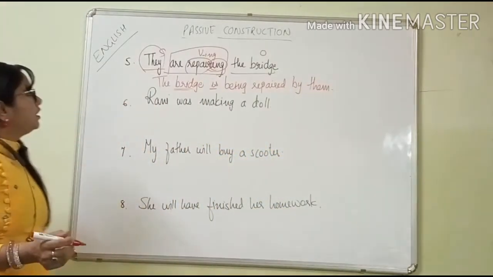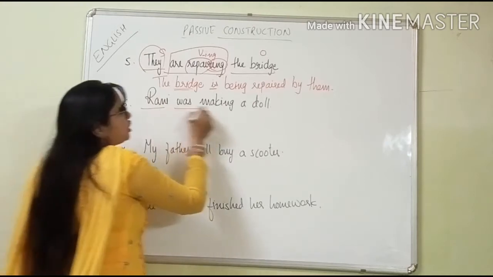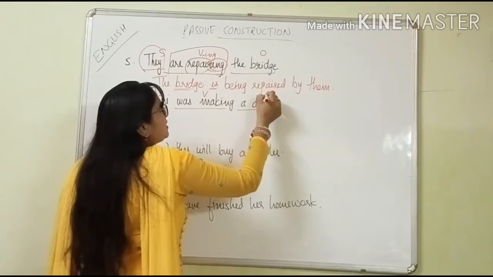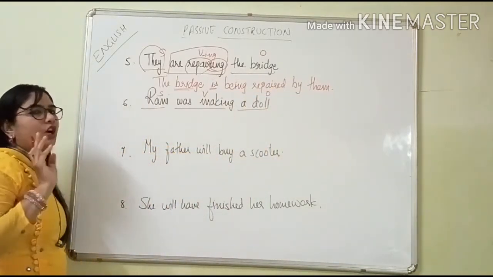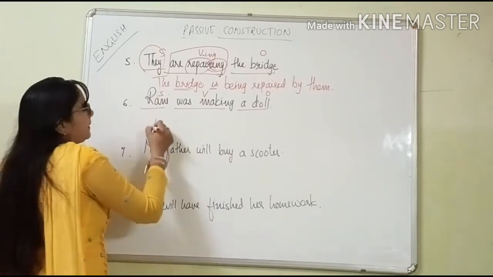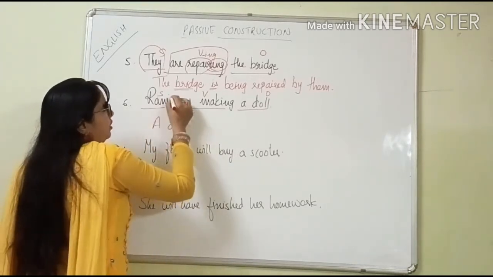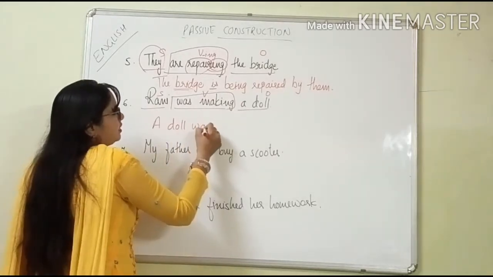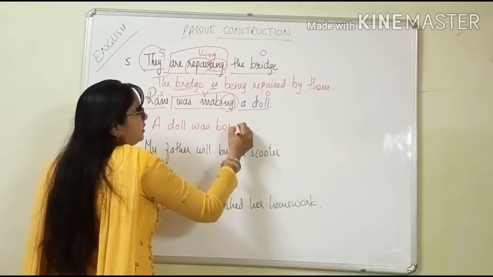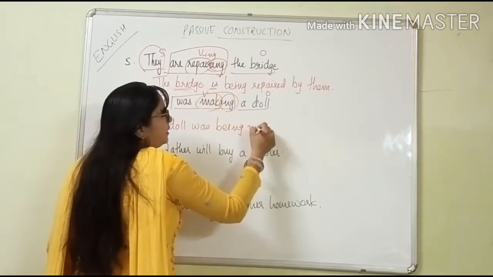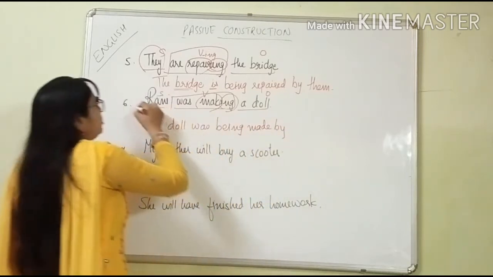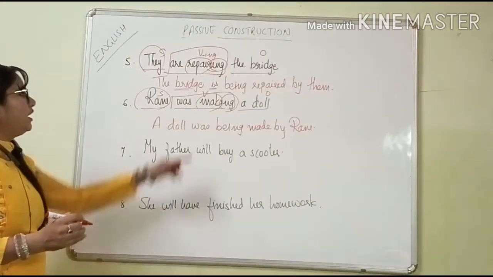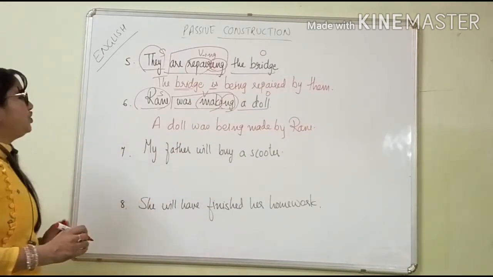Okay. Next is: Rani was making a doll. Rani is the subject, this is the verb form, and this is the object. First we will keep the object. What is the object? A doll. Now come on, make it. What will come here? "Was making". So what will come here? "Was". "Ing" is there. Being. Third form of make: made. By. By whom? Subject, Rani. Okay. Here "ing" is there, so we'll keep "ing" here also.